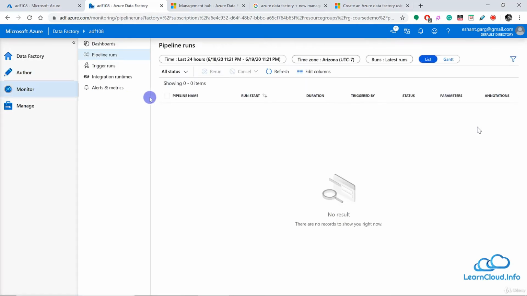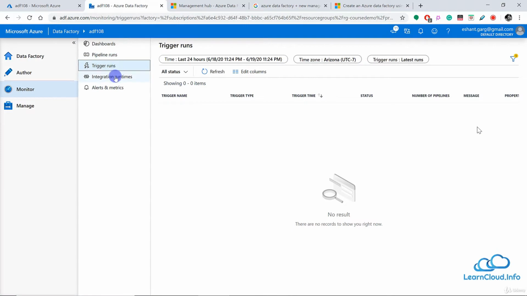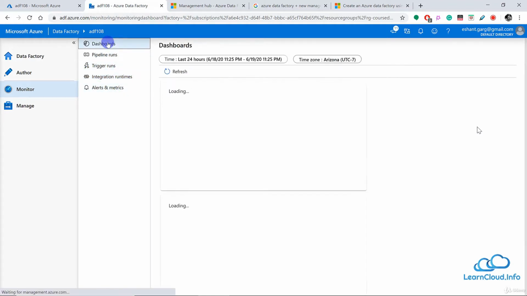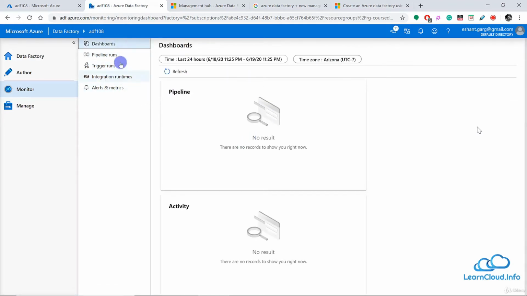As the name suggests, this page is used to monitor your existing ongoing jobs, or in fact to look at the history. It keeps track of the history of all your pipeline runs. And you can see here, you can monitor your triggers and integration runtimes, and you can set an alert, and you can look at the metrics from here, or you have the dashboard here. So we will go through this in detail in upcoming lessons.